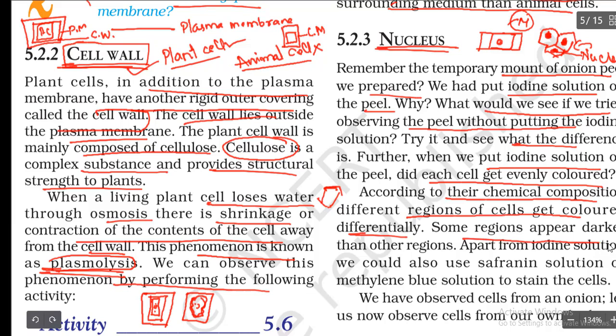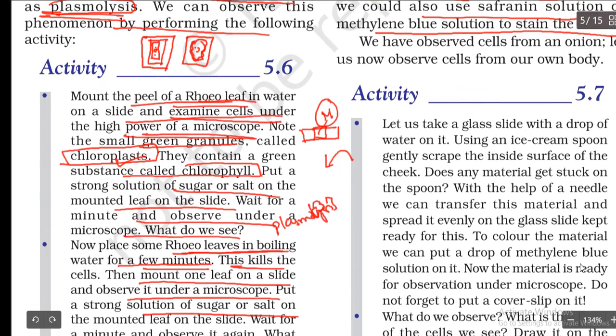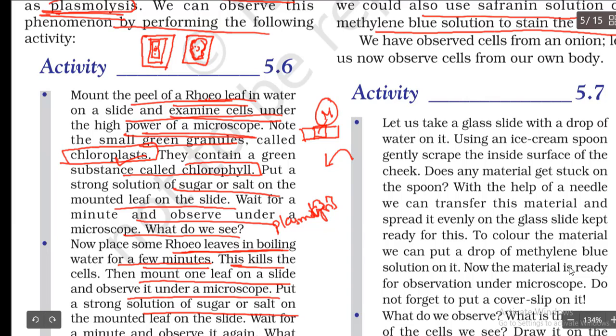Apart from iodine solution, we could also use safranin solution or methylene blue solution to stain the cells. These are chemical stains that are used to color the specimens which we are going to mount.